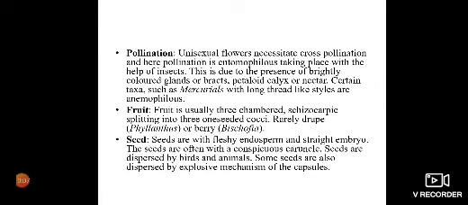Fruit is usually three-chambered, schizocarpic, splitting into three cocci, rarely a drupe as in Phyllanthus or a berry in Bischofia. Seeds are with fleshy endosperm and straight embryo. The seeds are often with a conspicuous caruncle. Seeds are dispersed by birds and animals. Some seeds are also dispersed by explosive mechanism of the capsules.